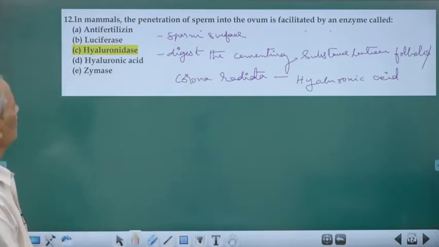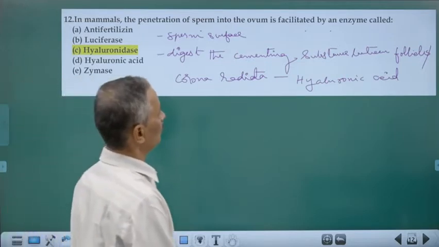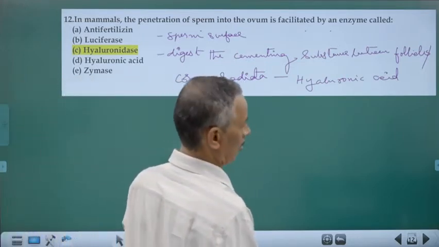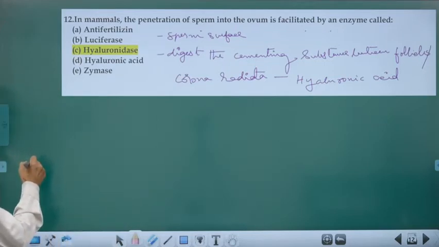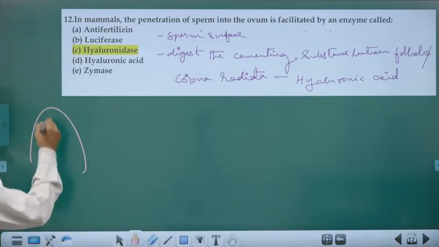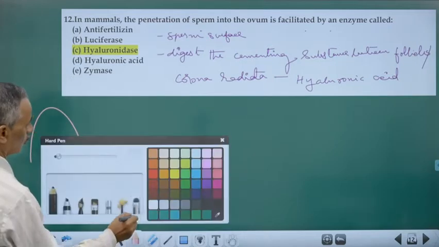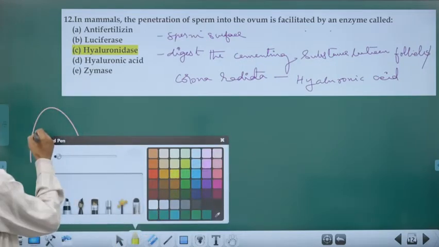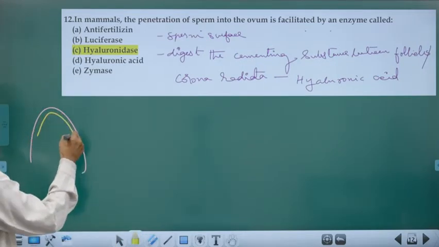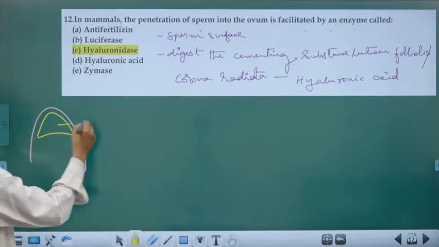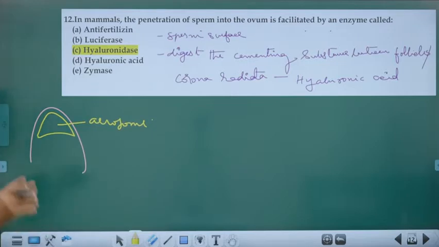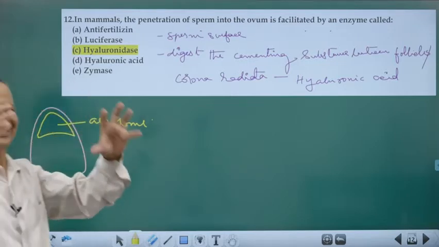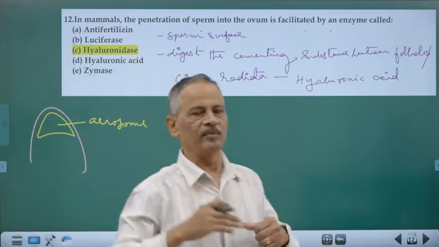In mammals, the penetration of sperm into the ovum is facilitated by an enzyme. See, on the tip of the nucleus we have a massive structure called the acrosome. This acrosome is a cap-like structure, formed from the Golgi complex, which holds concentrated packets of digestive enzymes.